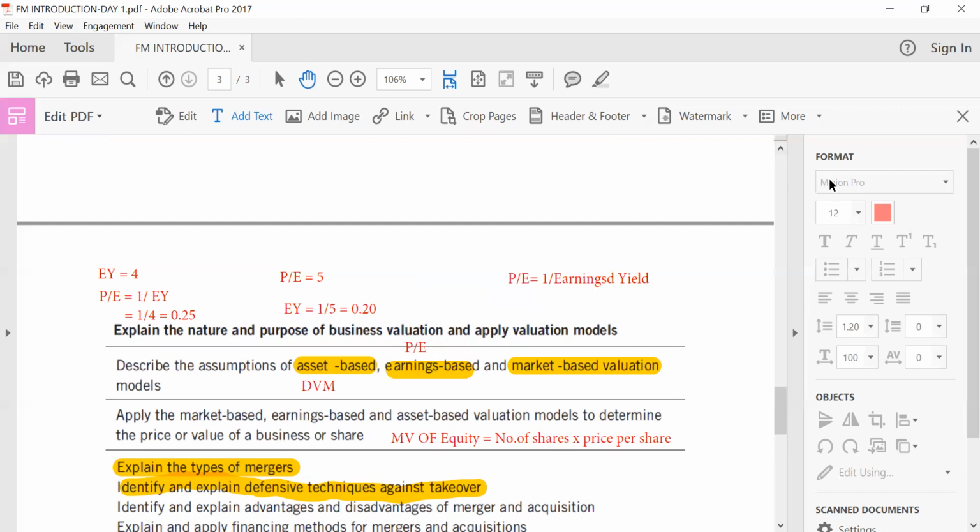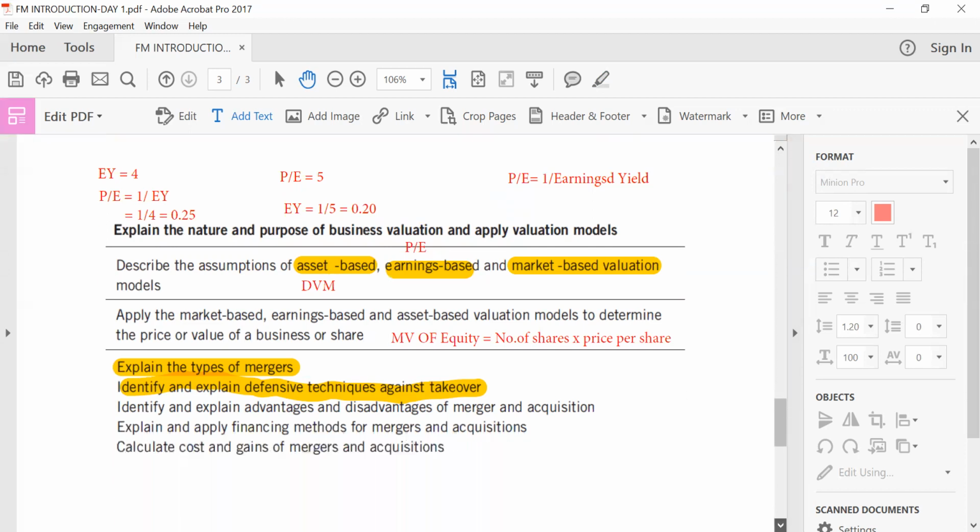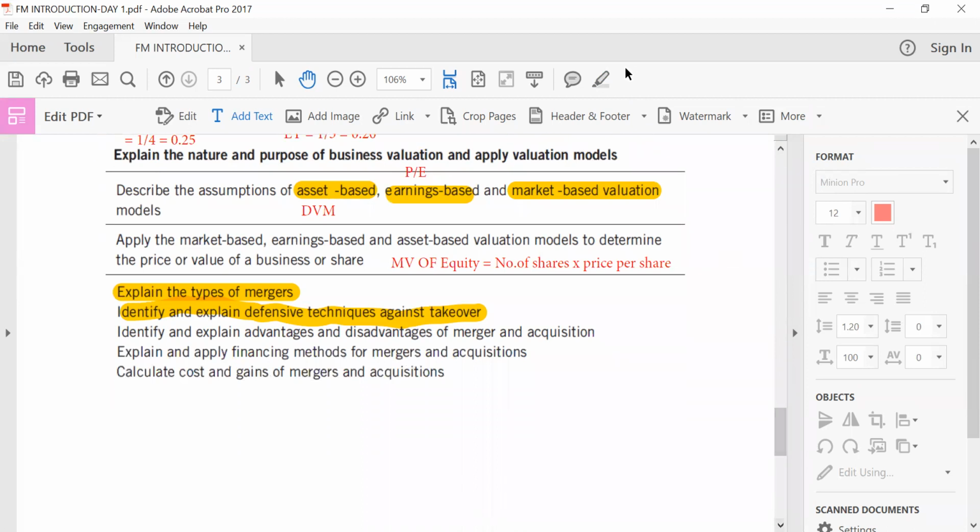So if one company wants to acquire you and you do not want the acquisition to go through, we have ways of coming out with certain strategies to prevent the acquisition from going through. And I will just walk you through that. We call them the defensive mechanisms to a takeover. Then we come to the next, which is to identify and explain advantages and disadvantages of mergers and acquisition. Your examiner does not talk about types of growth, but he tends to examine types of growth.